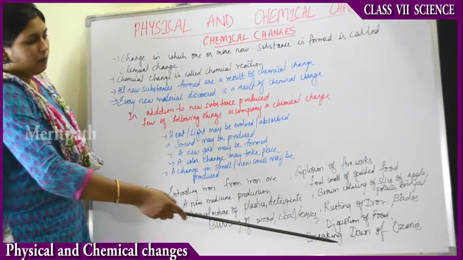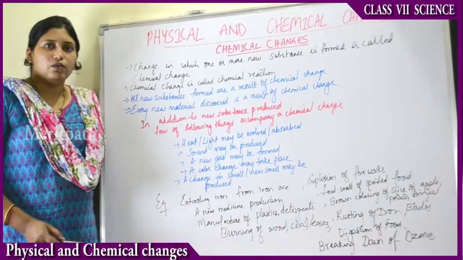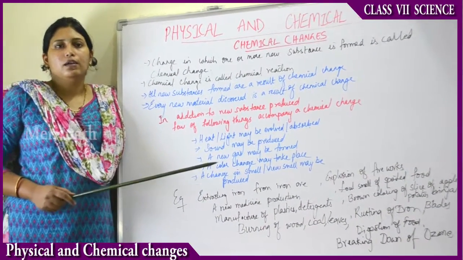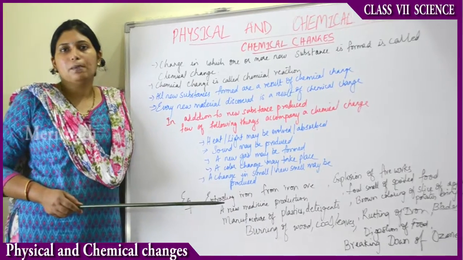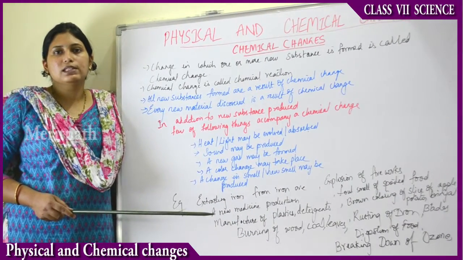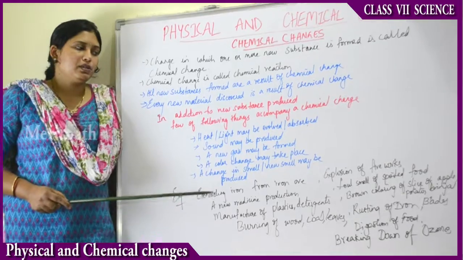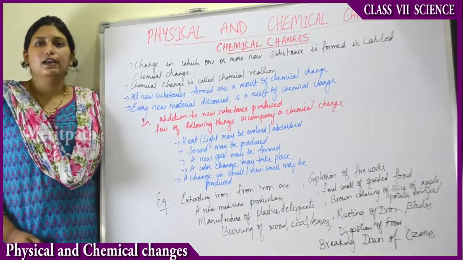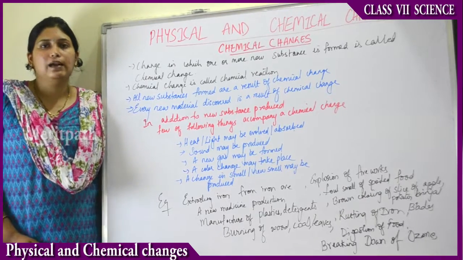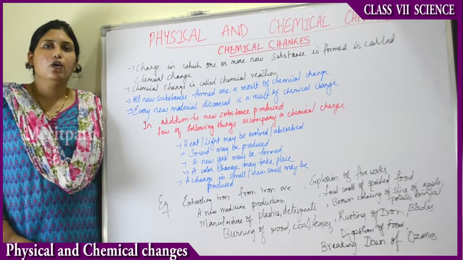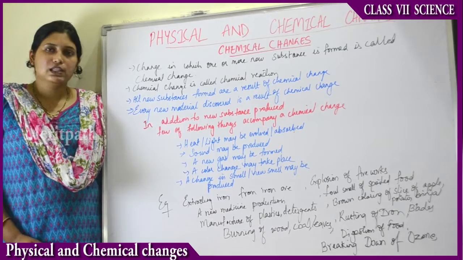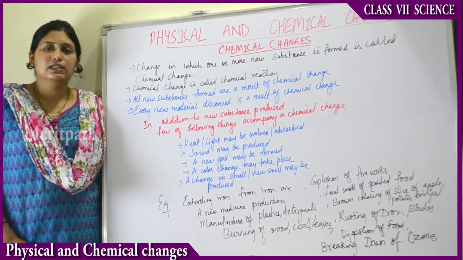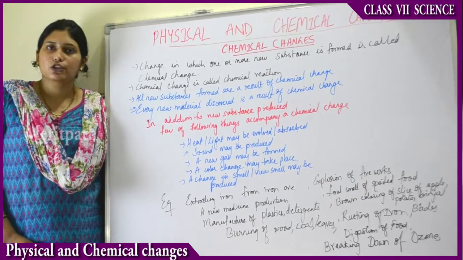Then breaking down of the ozone layer. What is the ozone layer? The ozone layer is a protective layer present above the earth. So it protects us from the harmful UV radiations of the sun. UV radiations means ultraviolet radiations. So it protects the earth's surface. It forms a covering over the earth's surface and protects it from the harmful ultraviolet radiations of the sun.